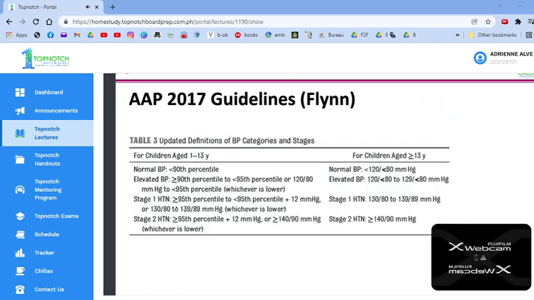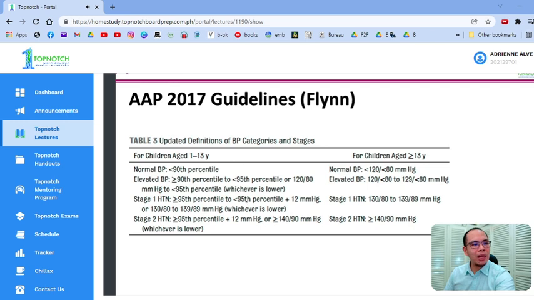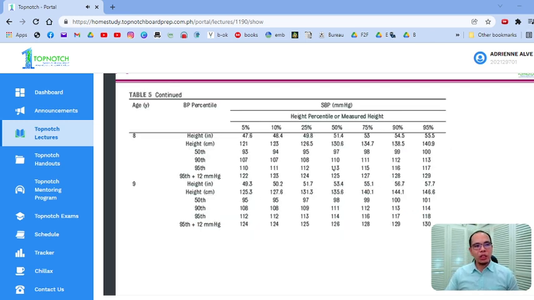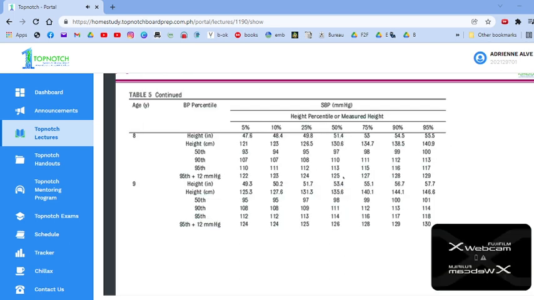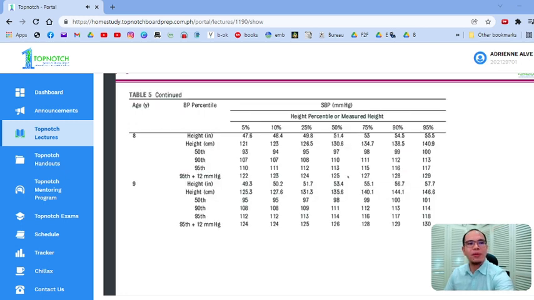Okay? And kapag ang BP niya ay more than or equal to 95th pero less than 95th plus 12, so for example, 113 to 124 ang kanyang systolic, that is hypertension stage 1. And by definition, ang hypertension stage 2 is more than or equal to 95th plus 12. So pag more than or equal to 125 na siya. Okay? Malinaw ba? So it's a bit technical, but I want to teach you this so that you will have an idea on how to check the blood pressure and interpret the blood pressure in children.